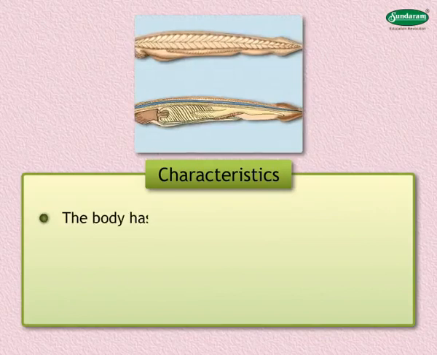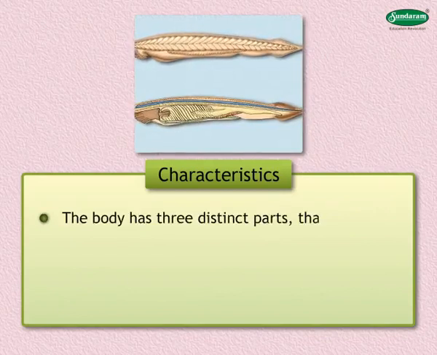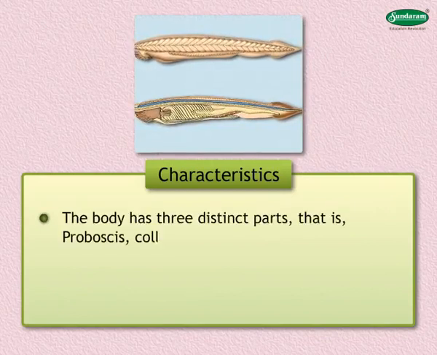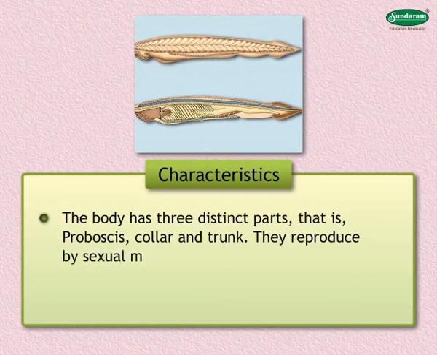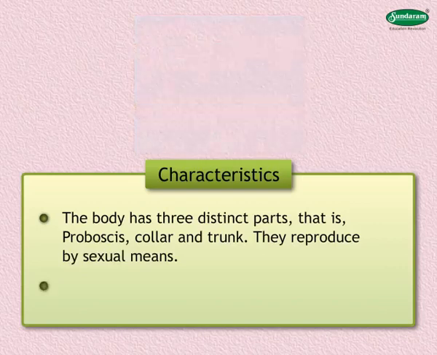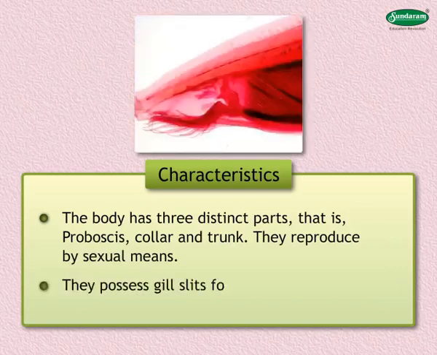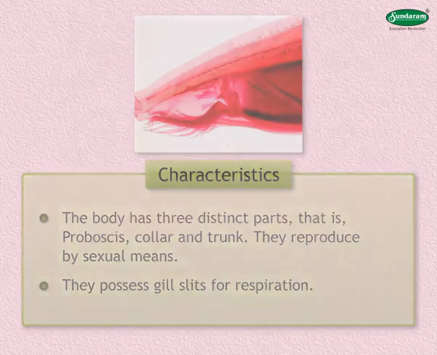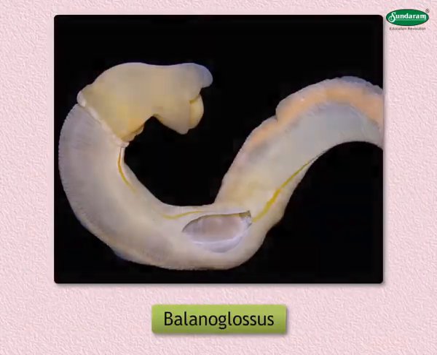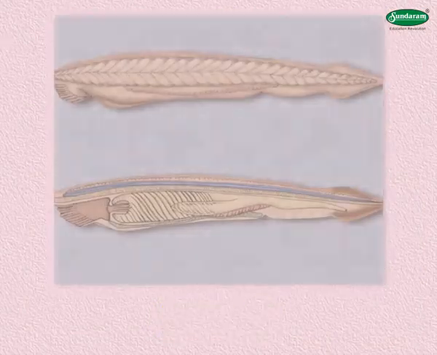3. The body has 3 distinct parts, that is, proboscis, collar, and trunk. They reproduce by sexual means. 4. They possess gill slits for respiration. Some common examples of phylum Hemichordata are Balanoglossus, Herdmania, and Amphioxus.